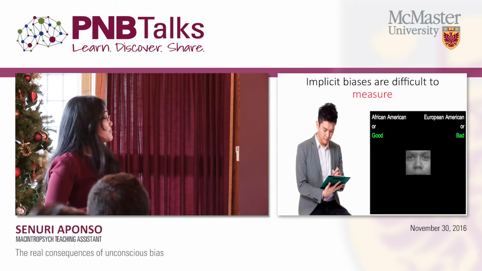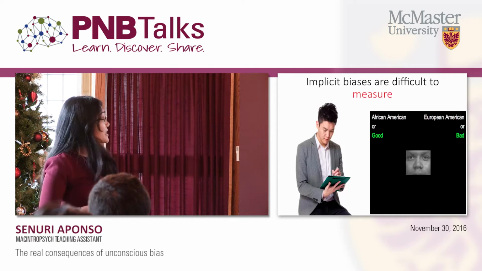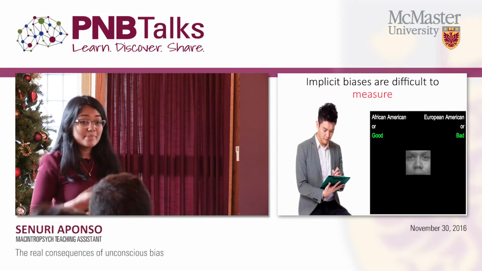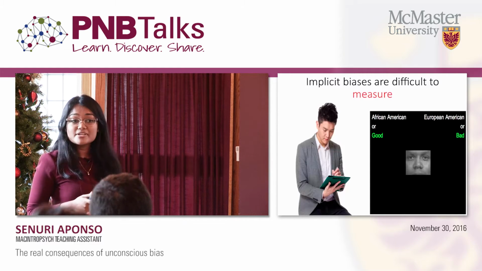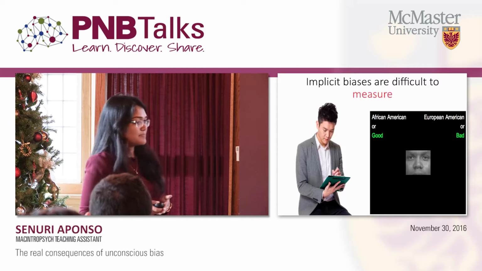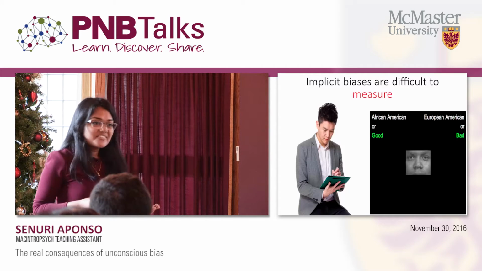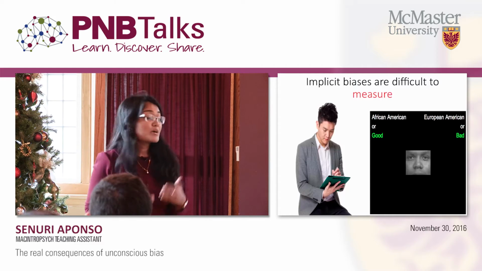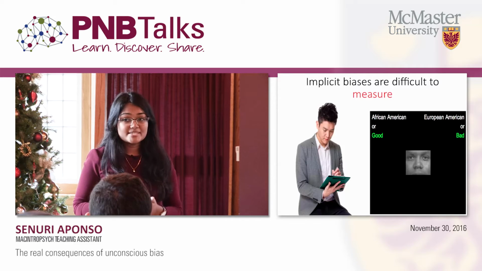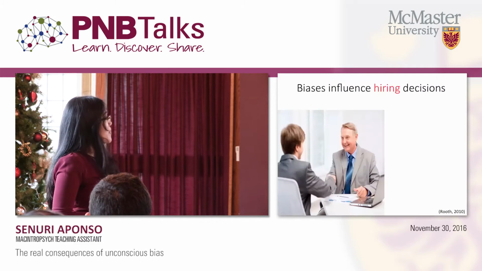This participant will be faster and more accurate at categorizing a photo when African American and bad share a response key than when African American and good share a response key. So, unlike surveys and other self-report measures, participants usually cannot fake their implicit association test scores.